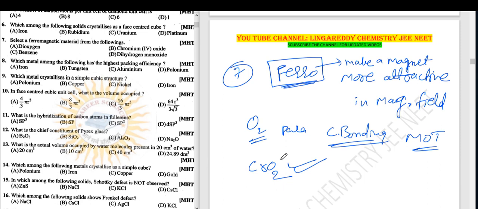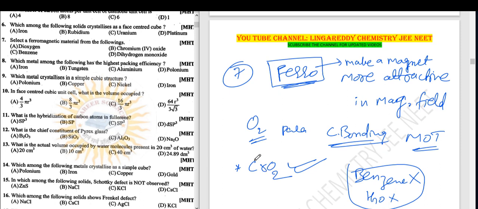Next, benzene. See, if you have a little doubt also, benzene is a covalent compound, not at all possible. Then dihydrogen monoxide means water, 100% wrong. These both are wrong. You may have doubt between oxygen and CrO2.